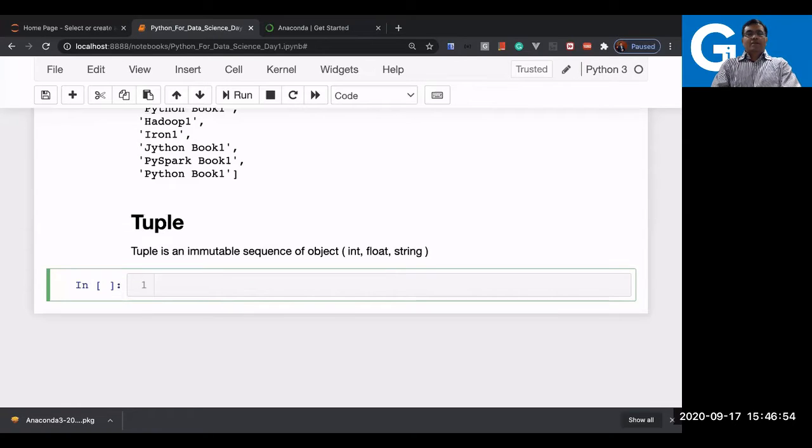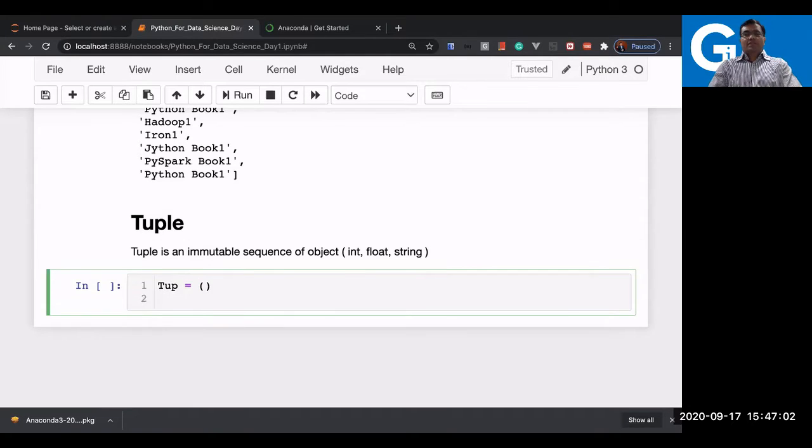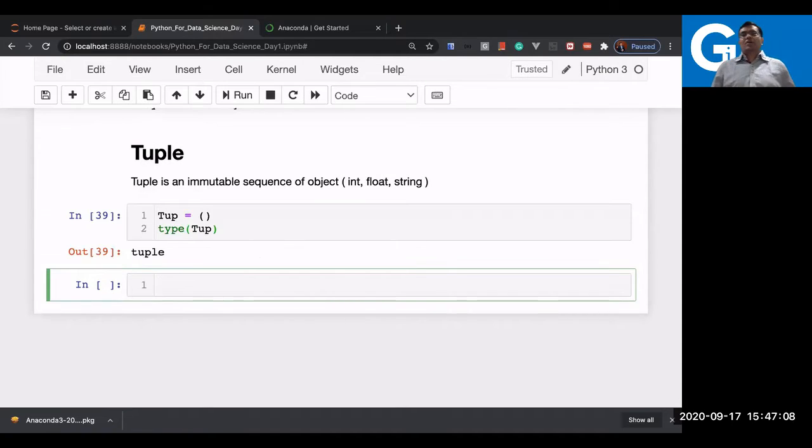So for that, let us say this is a tuple: tup equal to, round brackets, and just check the type of this tup. The interpreter is saying that this is of the type tuple.